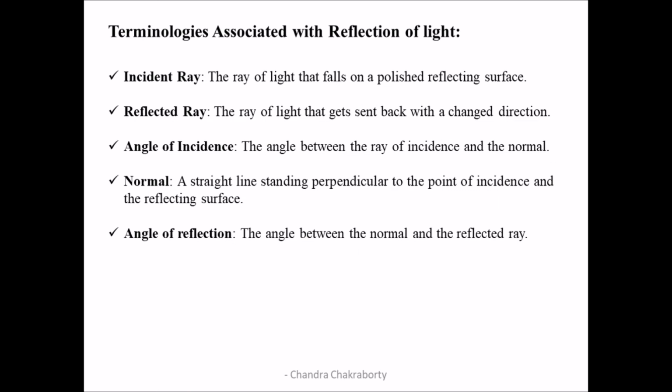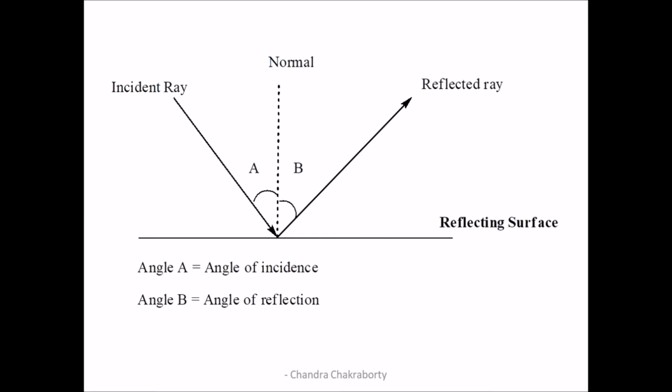Now let's talk about some terminologies associated with reflection of light. Before we move on to these points, let us have a look at this image. Here we can see a plane surface, which is called the reflecting surface. The ray of light that strikes the reflecting surface is called the incident ray.